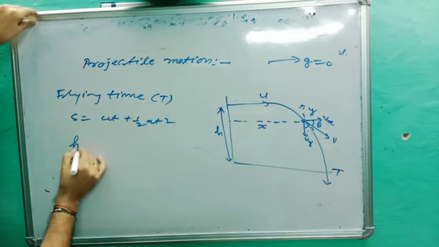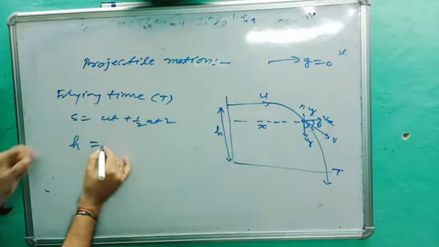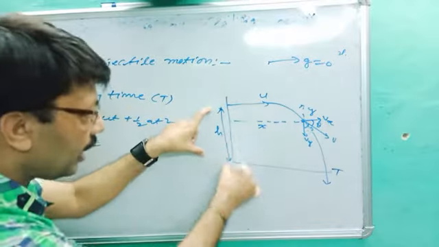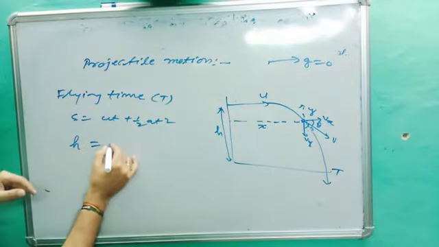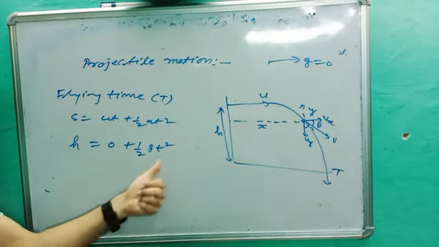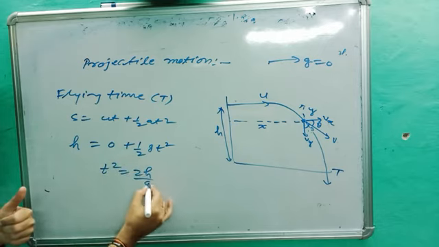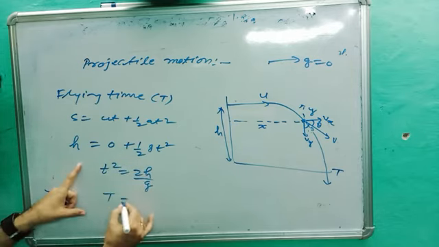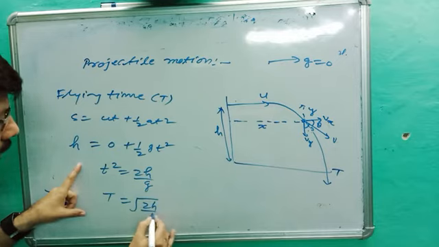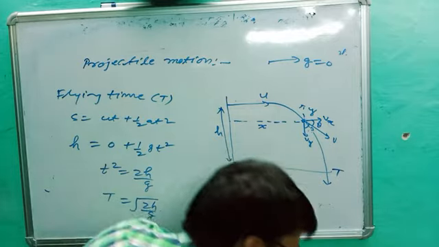You better know the height is h, it is thrown from height h. It is not u, because we are thinking about y dimension and u is in x dimension. So h is equal to 0 plus 1 upon 2 gt square. So t square is equal to 2h upon g. So capital T, the flying time, is equal to under root 2h upon g. If height is given, you can get the flying time.